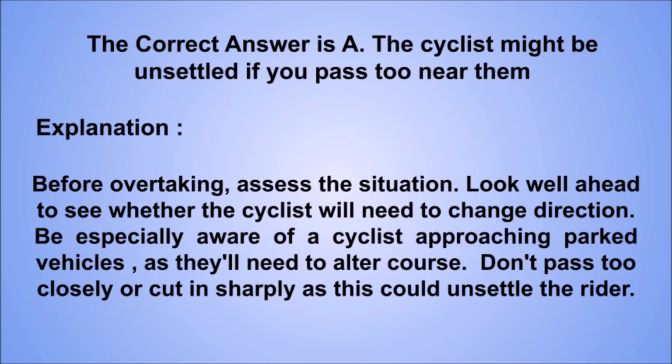Explanation: before overtaking, assess the situation. Look well ahead to see whether the cyclist will need to change direction. Be especially aware of a cyclist approaching parked vehicles, as they'll need to alter course. Don't pass too closely or cut in sharply, as this could unsettle the rider.